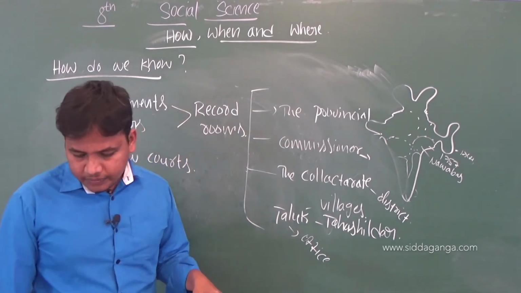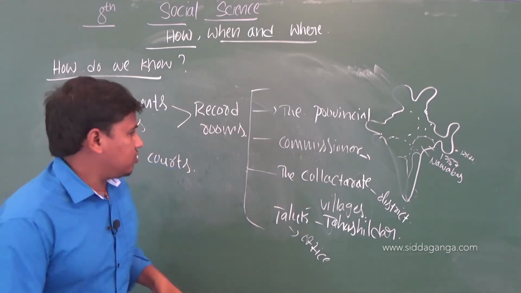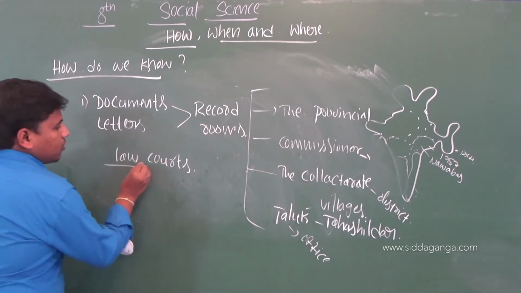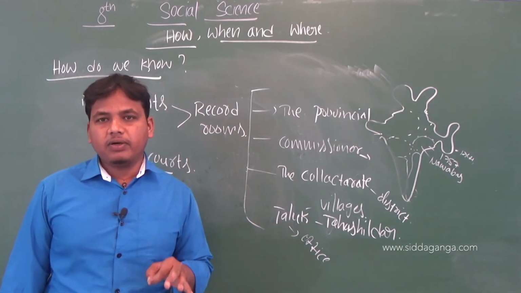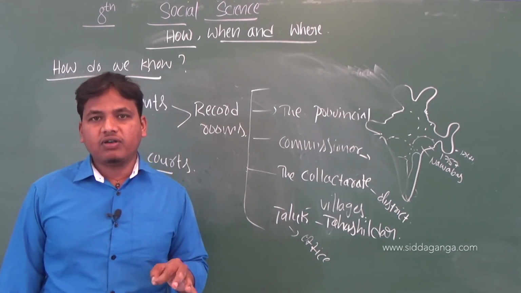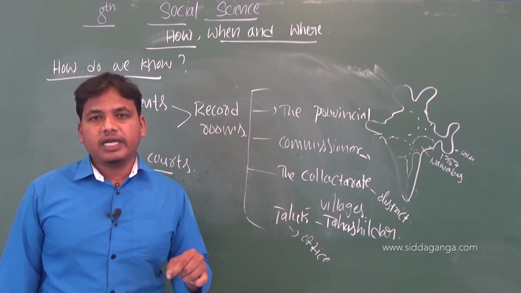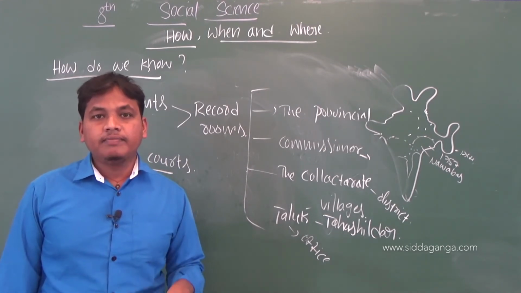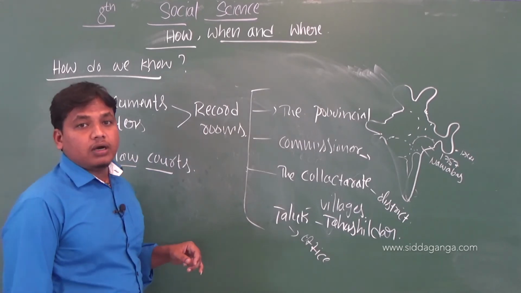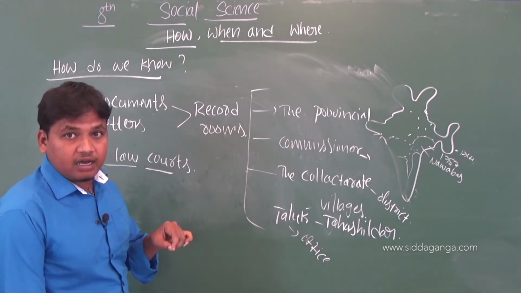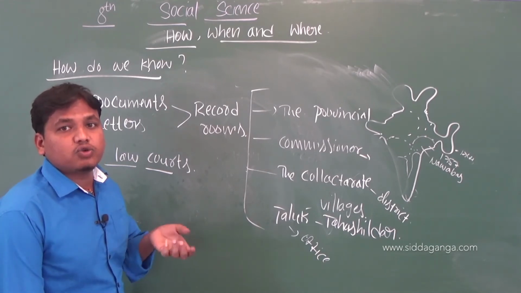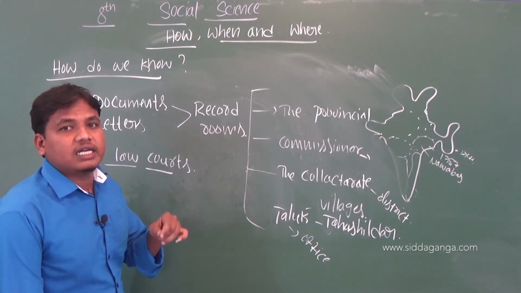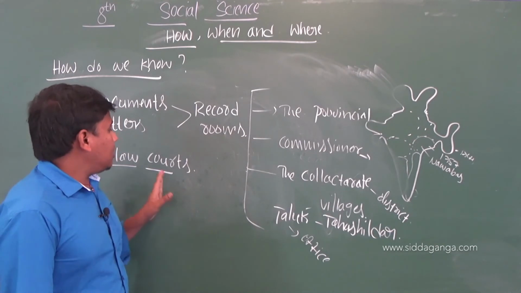And next, the law courts: there are high courts and the Supreme Court. The Supreme Court is the highest court of India and is located in New Delhi. The High Court is the head of our state and is located in Bangalore. The Supreme Court is head of our country, located in New Delhi. All these courts,